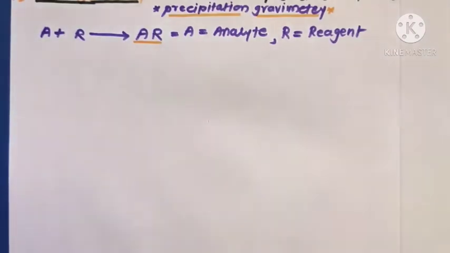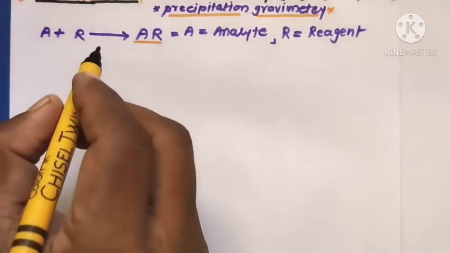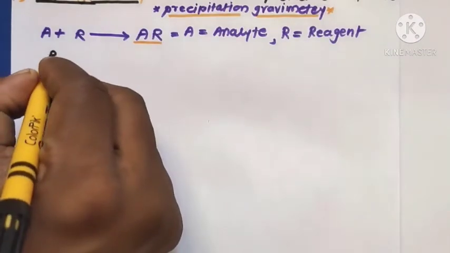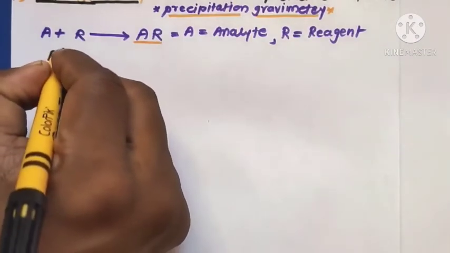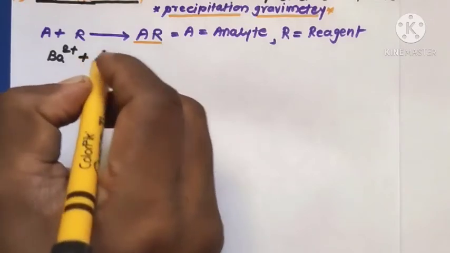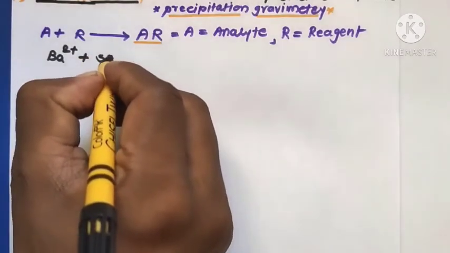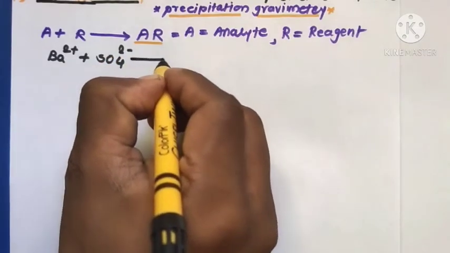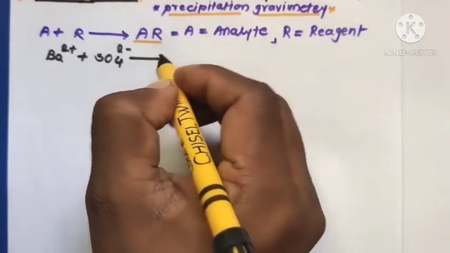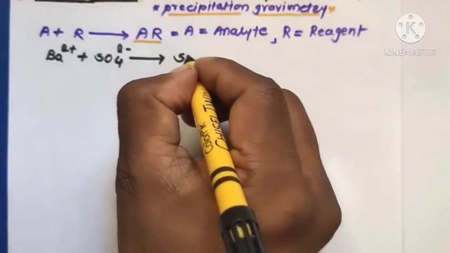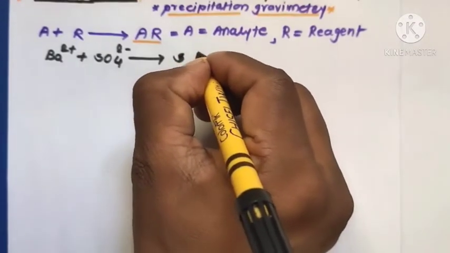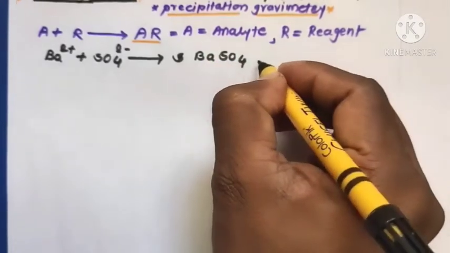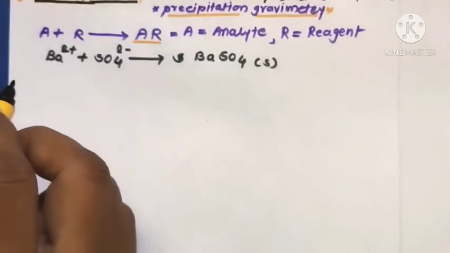The example of precipitation analysis: the Ba2+ ion reacts in the presence of SO4 2- ions, and the product of this reaction is BaSO4 as a solid.